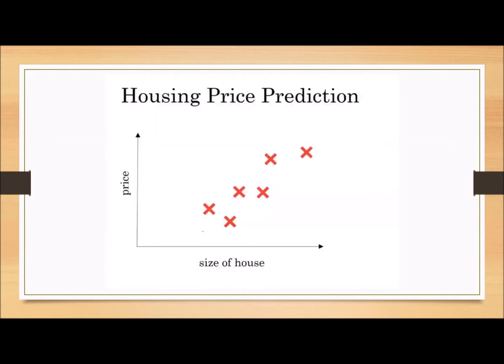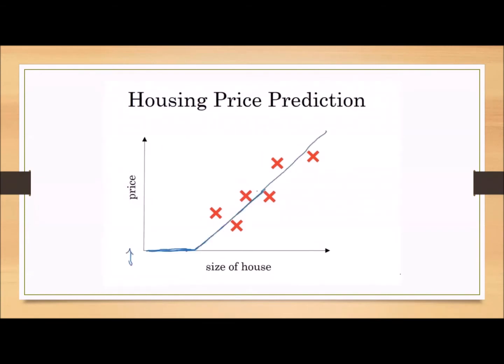For example, if we have data of 6 houses, on the x-axis we have the size of every house, and on the y-axis we have the price of every house. This problem can be solved by using linear regression, which we already discussed in machine learning. By using these 6 training samples, we can predict the 7th house price. If we give a new house size, we can predict the price of that new house. That is possible by using linear regression.